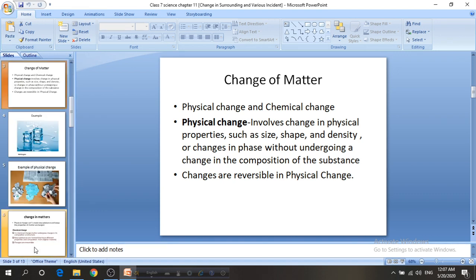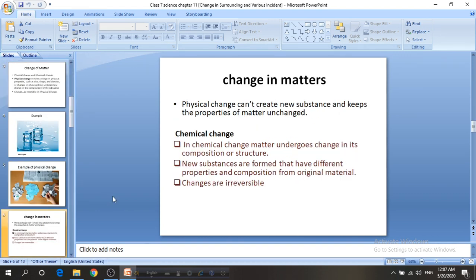So what about the chemical change? In chemical change, matter undergoes change in its composition or structure. That means there will definitely be a new substance or breaking or making of chemical bonds between atoms. And we can understand a chemical change by the indicators or clues.